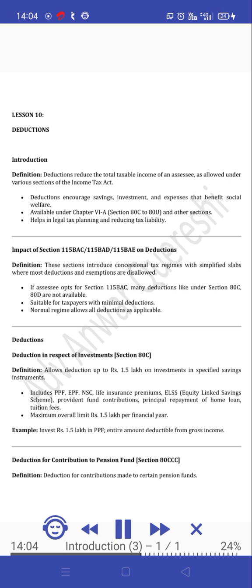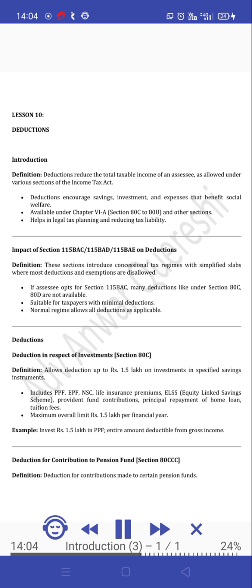Lesson 10. Deductions. Introduction. Definition. Deductions reduce the total taxable income of an assessee, as allowed under various sections of the Income Tax Act. Deductions encourage savings, investment, and expenses that benefit social welfare. Available under Chapter 6A, Section 80C to 80U and other sections. Helps in legal tax planning and reducing tax liability.